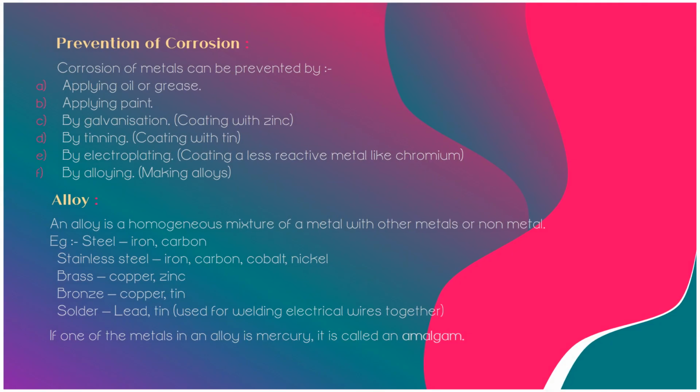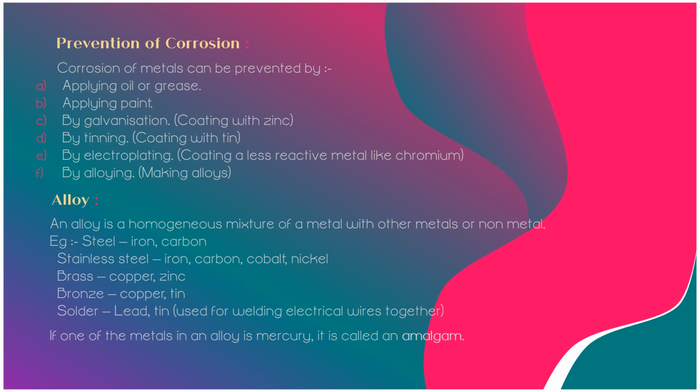Prevention of corrosion. A number of methods are used to prevent corrosion or rusting. For example, oiling and greasing. They protect the metal surface against moisture and chemicals, etc. by forming a protective layer on the metal surface. In addition, the oil and grease prevent the surface from getting scratched. Second one, painting. The paint forms a protective coating on the surface of the articles, which prevents contact with moisture or oxygen.